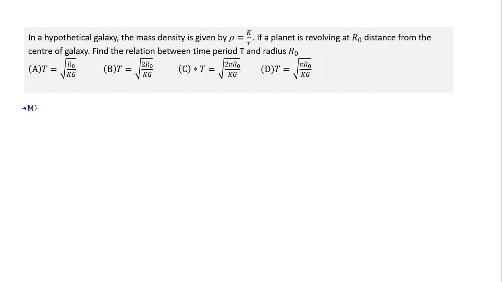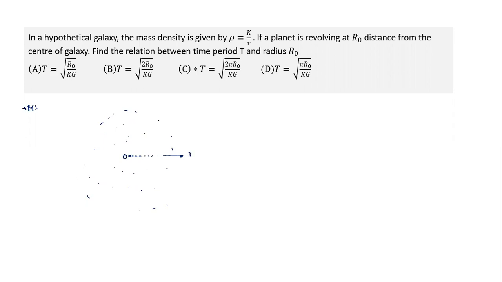Okay, so circular motion. What is given here? In this particular case, there's a hypothetical galaxy, and mass is distributed all over, and density varies with the distance from the center. So this galaxy has some kind of hypothetical center O, and the mass is distributed all around it in the galaxy. And we notice, as the distance keeps increasing, the density of how the mass is distributed in space also keeps decreasing.